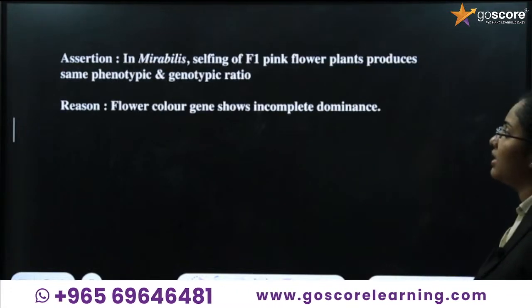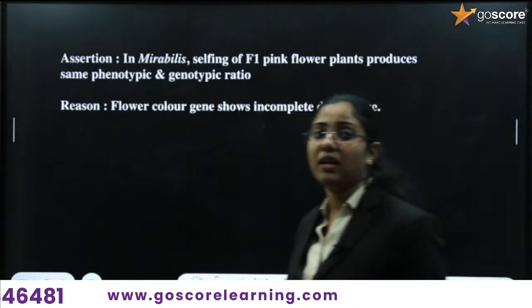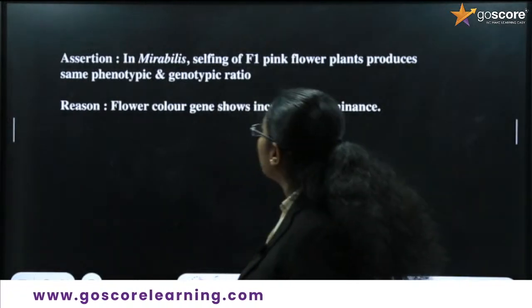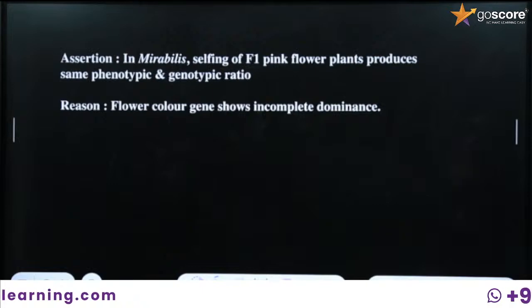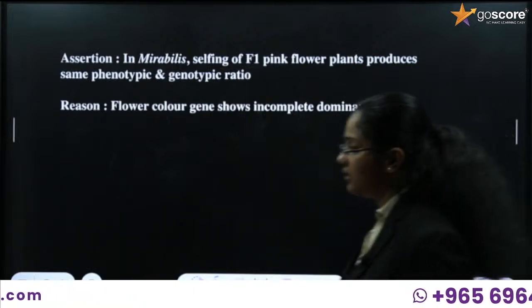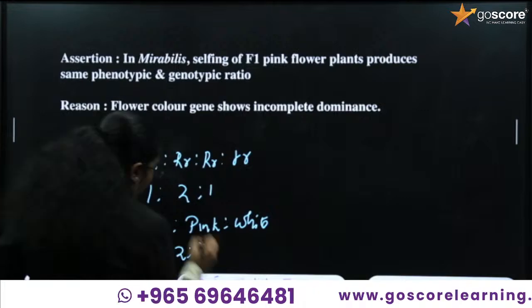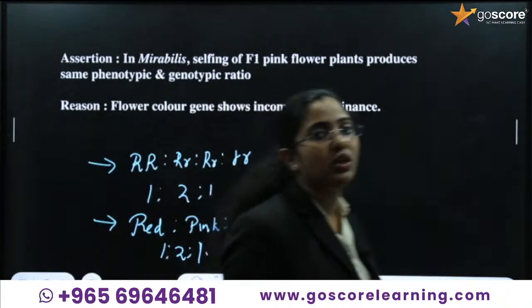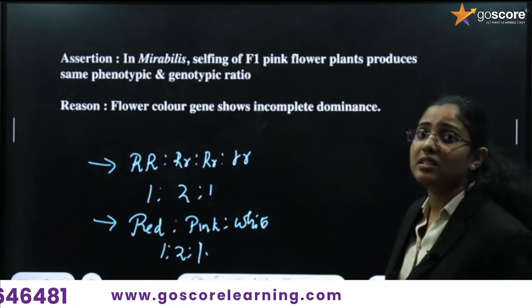Okay, next let's see the question. In Mirabilis jalapa, you know Mirabilis jalapa, right? In incomplete dominance, selfing of F1 pink flower plants produces the same phenotypic and genotypic ratio, 1 is to 2 is to 1. So the assertion is a true statement.